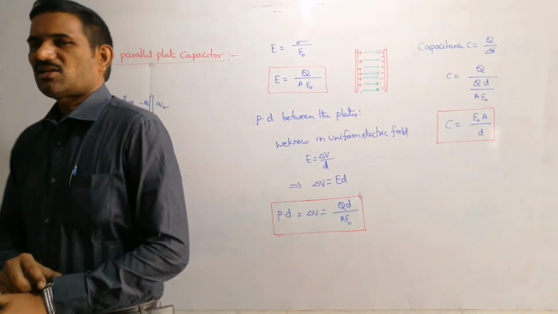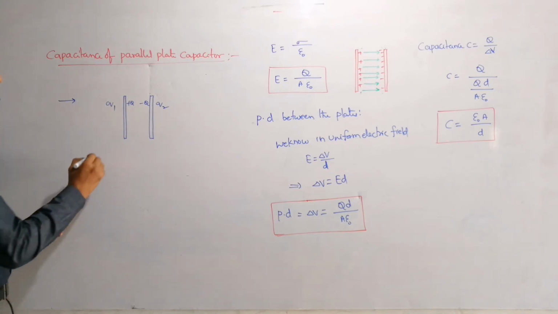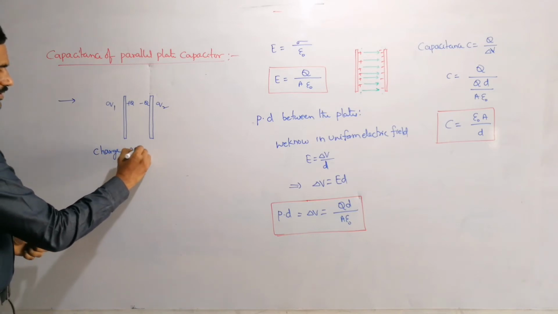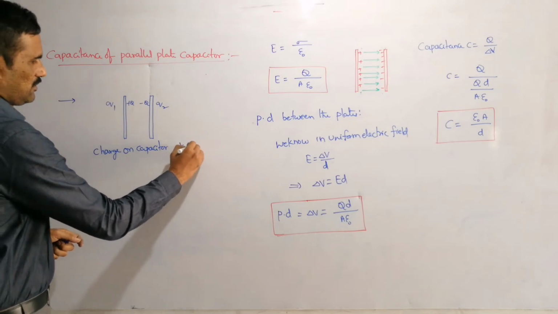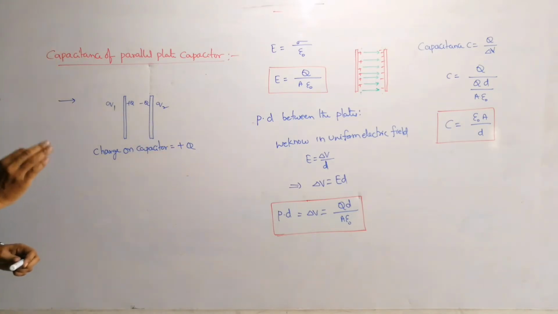Charge on the inner surface of the positively charged plate. So then draw this example, and here mention that charge on capacitor is equal to plus Q. So that is generally what charge on capacitor means.